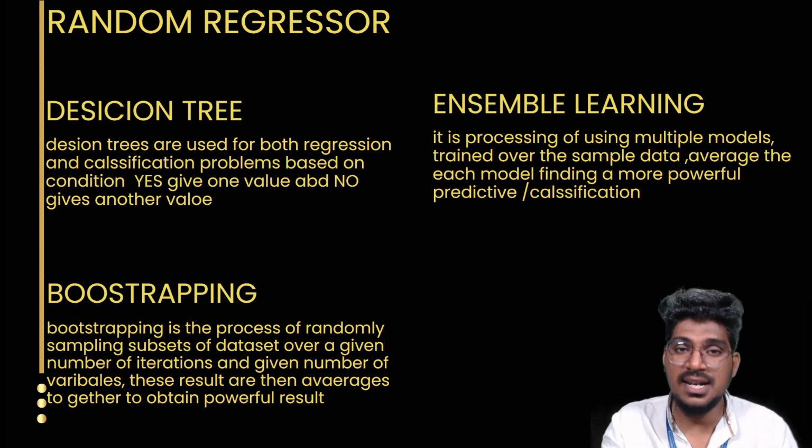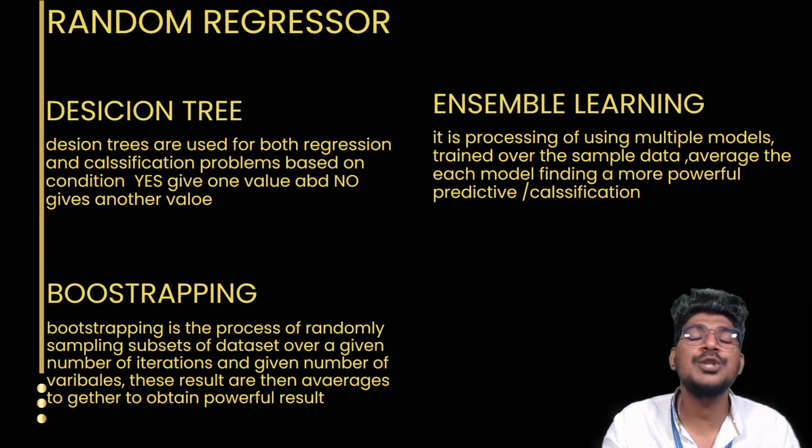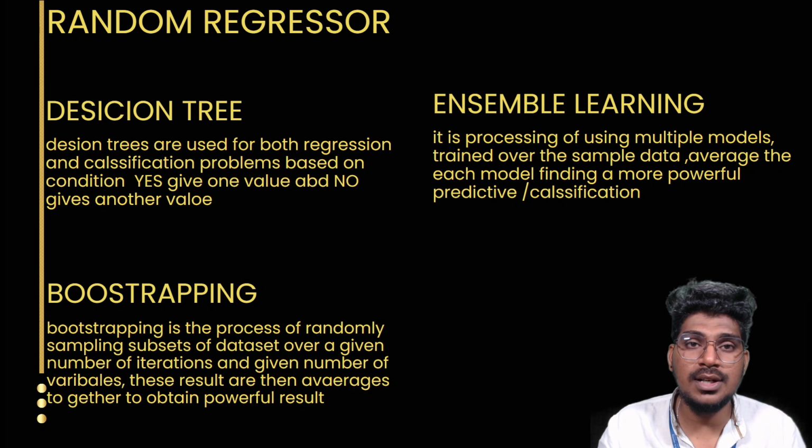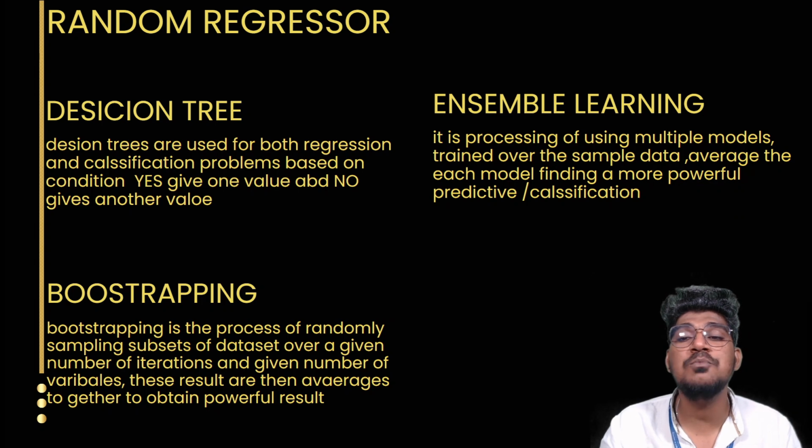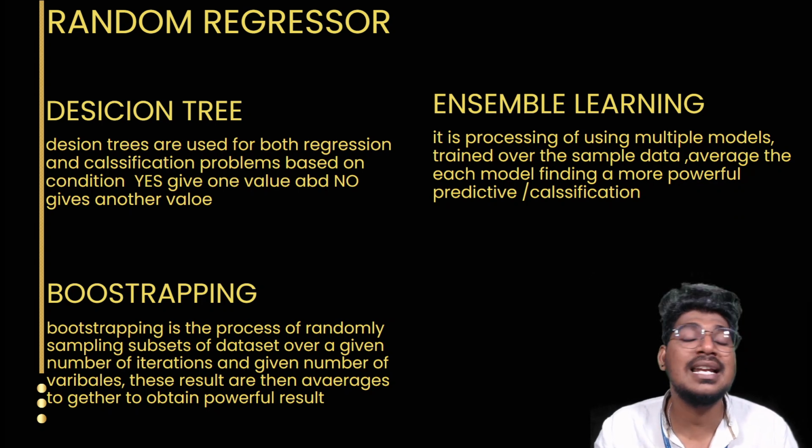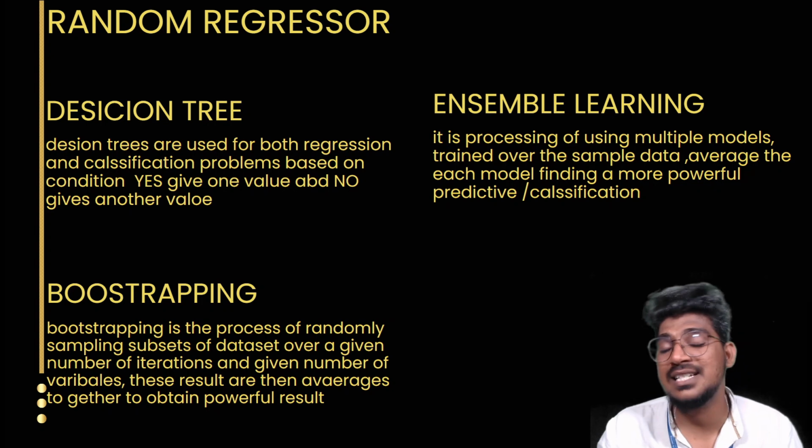Then we evaluate the average calculation, and after calculating the average, we predict. So it is the process of using multiple models to train over the sample data, taking the average of each model to find a more powerful prediction and classification. That is nothing but ensemble learning.